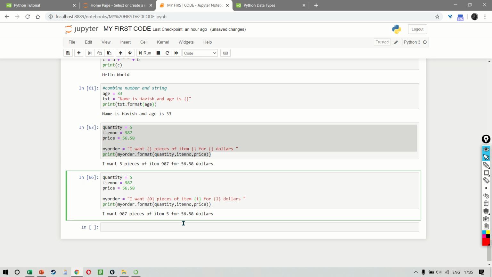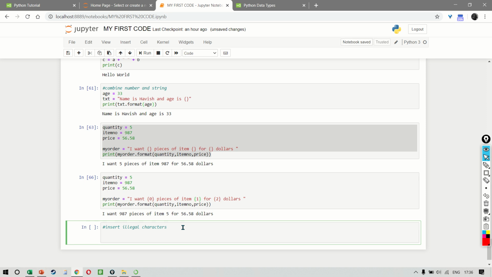All right. What else can I show you? Okay, so maybe you want to insert a character that is illegal in a string. So I'm just going to say insert illegal characters. For example, if you say txt is equal to, "we are the so-called Vikings from the north".